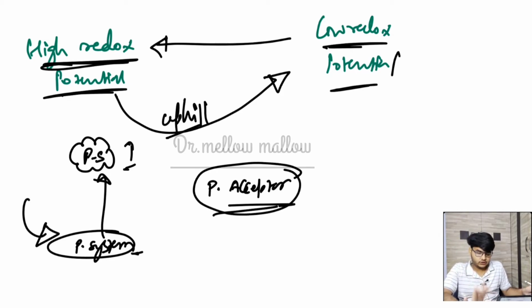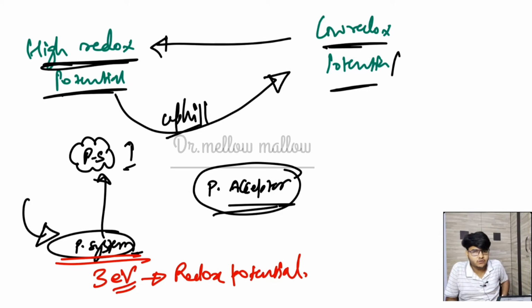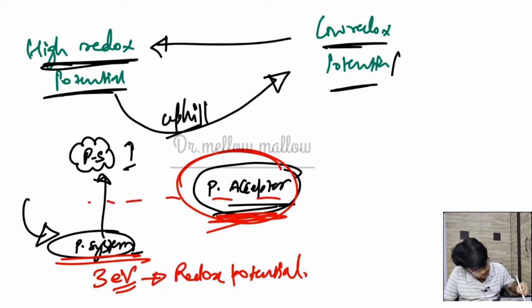Now initially this photosystem molecule has very high energy. You know, the value is 3 electron volt. I am talking not about energy but about the redox potential, pardon me. Redox potential is expressed in electron volt or millivolt, and this redox potential is very high. So in the resting state, this primary electron acceptor will not acquire any electron, because its redox potential is low in comparison to this photosystem molecule, which is around 2 electron volt.